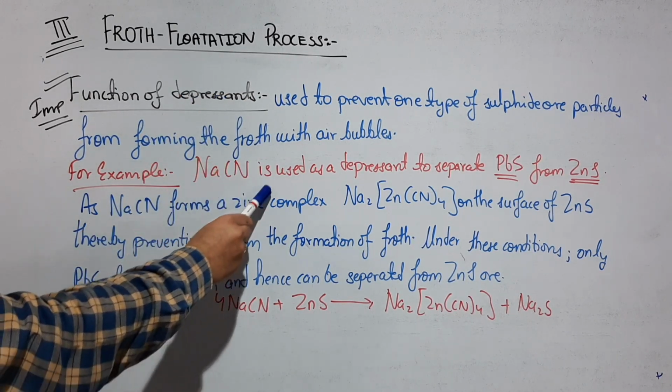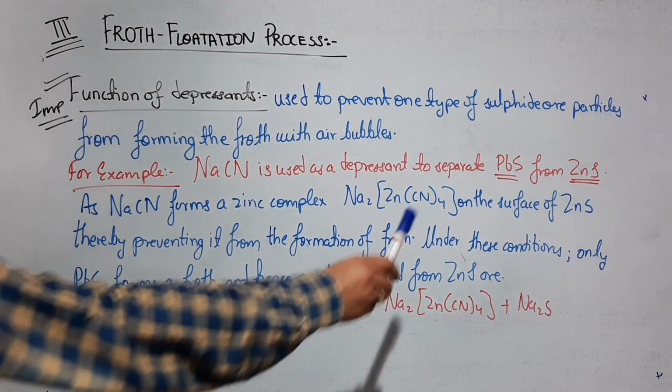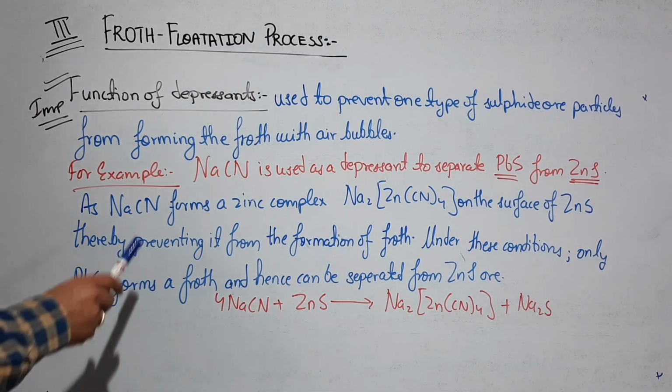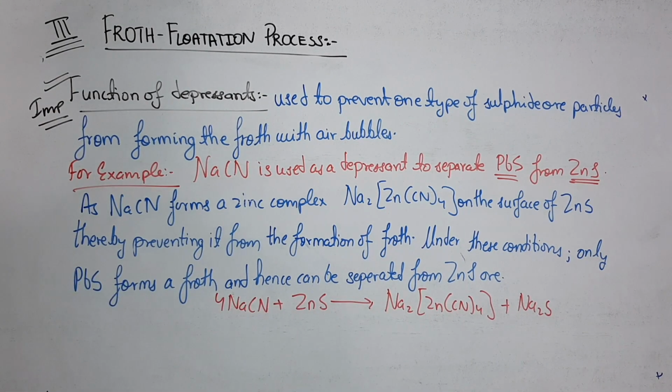Let's say for example sodium cyanide. NaCN is used as a depressant to separate PbS from ZnS. We take such a reagent as a depressant so that it can react with one particular sulfide but not with the other kind of sulfide. NaCN can easily react with ZnS to form a complex.